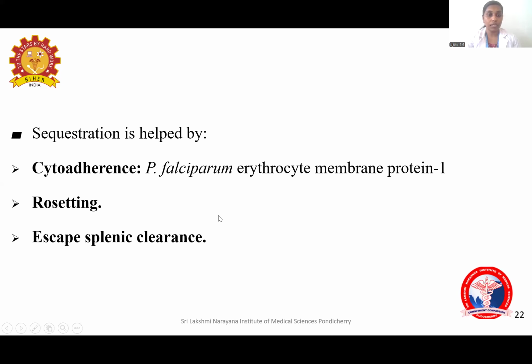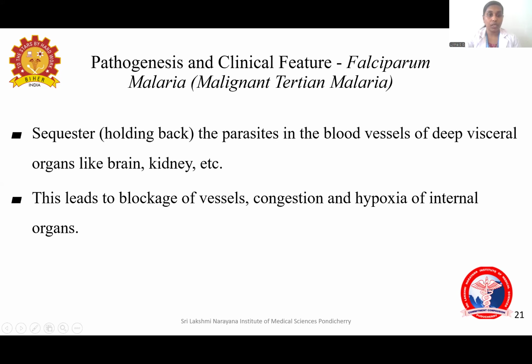Because of these features, that is sequestration or holding back of the parasites in the blood vessels of deep visceral organs like brain and kidney, the parasite is not coming to the spleen for the splenic clearance. So it is escaping the splenic clearance. This leads to blockage of vessels, congestion and hypoxia of internal organs. That is responsible for the manifestations of Plasmodium falciparum. So malignant tertian malaria.